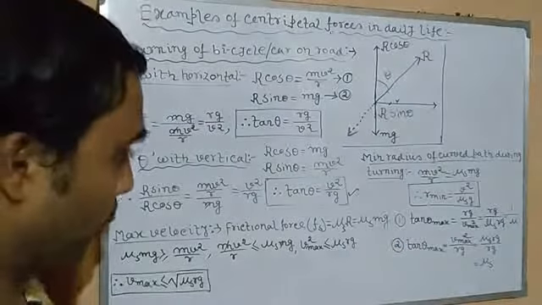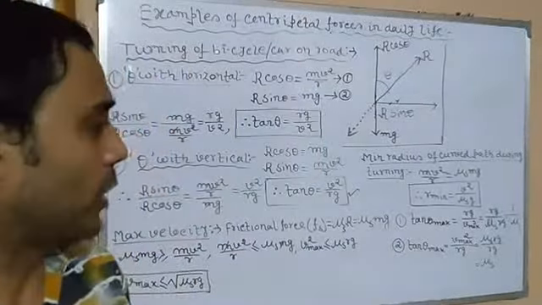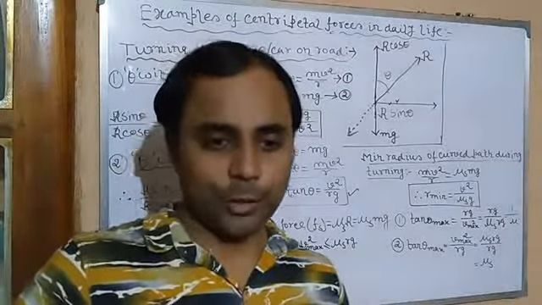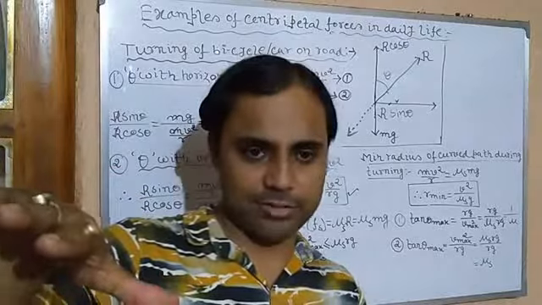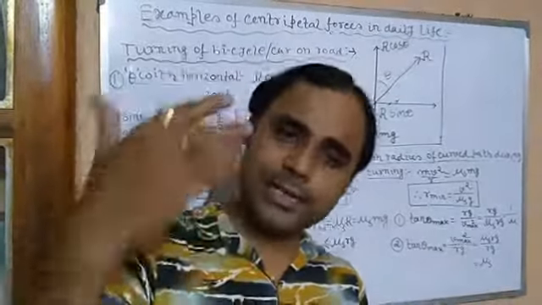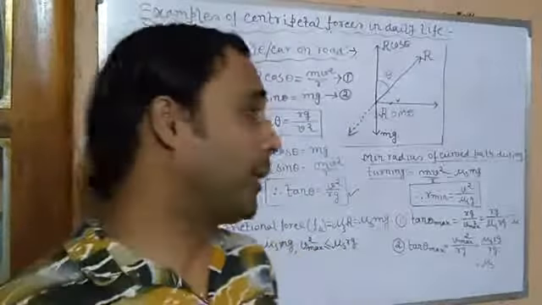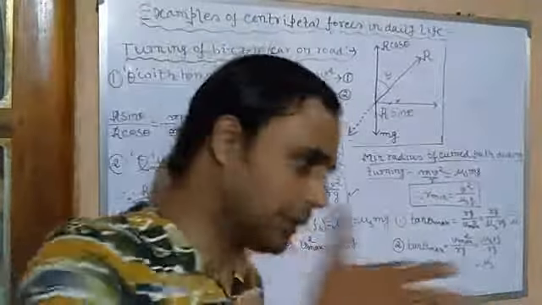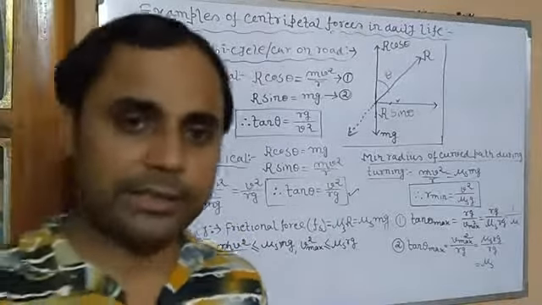All these are very, very important. One example I forgot to mention is the aeroplane while taking a turn. It also inclines inward. It generally flies with its wings tilted in the inward direction. Same reason, just like railway banking. The vertical component balances the weight of the aeroplane, whereas during the incline, the horizontal component gives the necessary centripetal force for taking the turn. Clear?